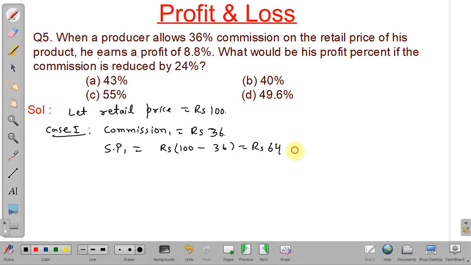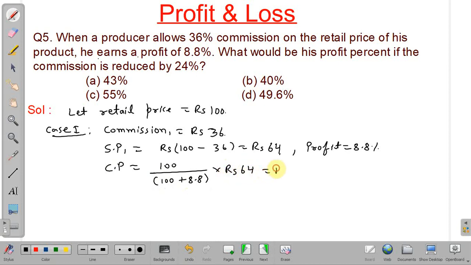Okay. Percentage profit is 8.8%. So we can calculate the cost price for the producer. So cost price will be 100 divided by 100 plus profit percentage, that is 8.8, into selling price, and selling price is rupees 64. So we will get rupees 1000 divided by 17. So this is the cost price. Now we will discuss case 2.